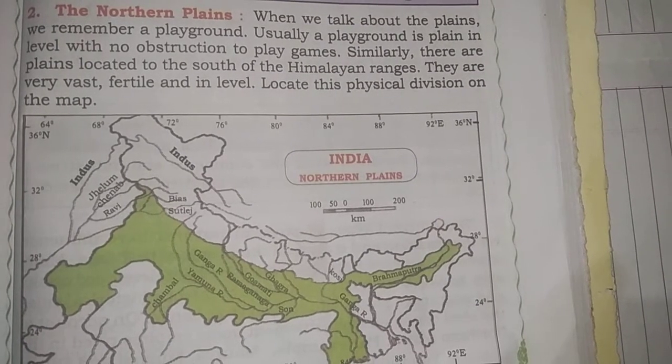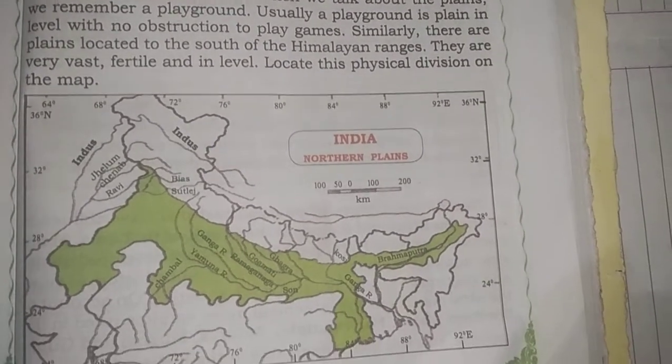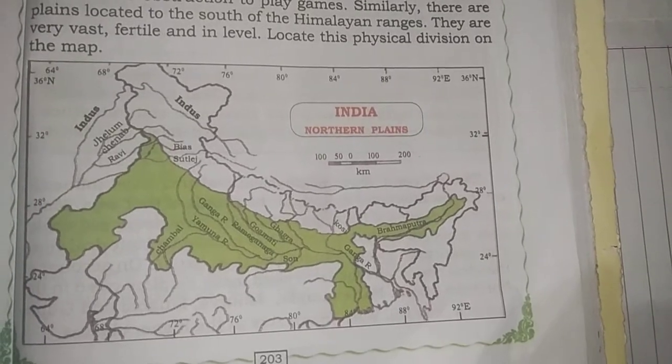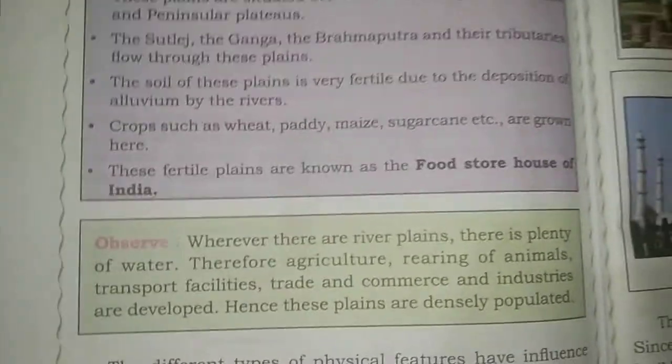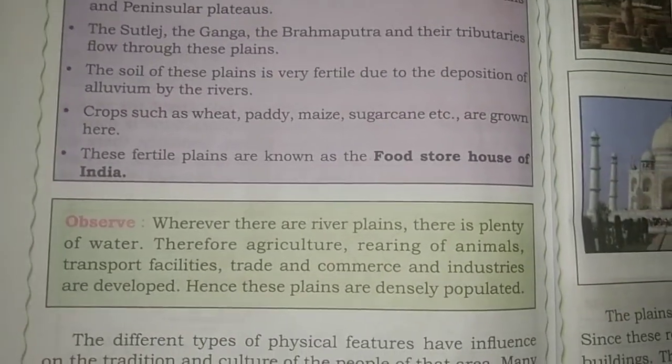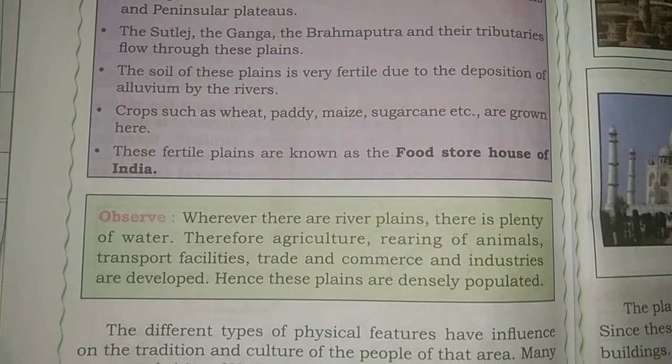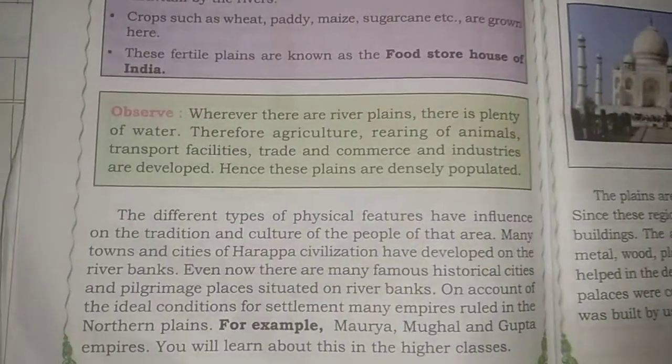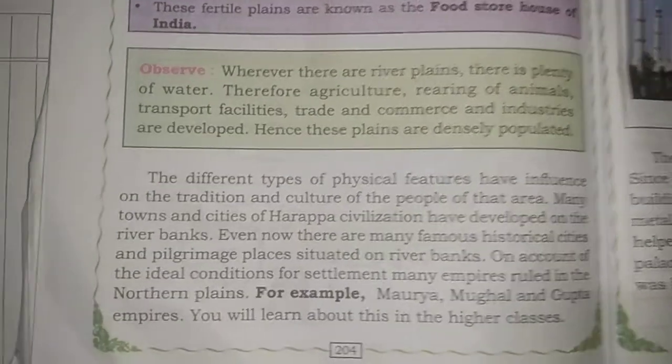That is the Northern Plains. Why are the fertile plains also called the food storehouse of India? What are the different physical features of the Northern Plains?